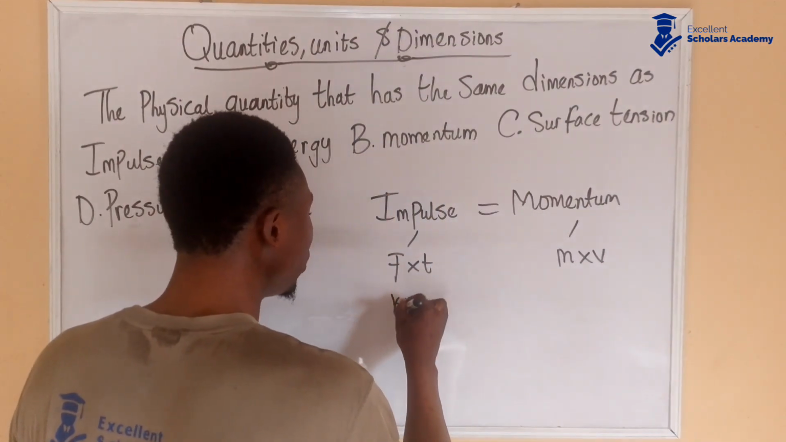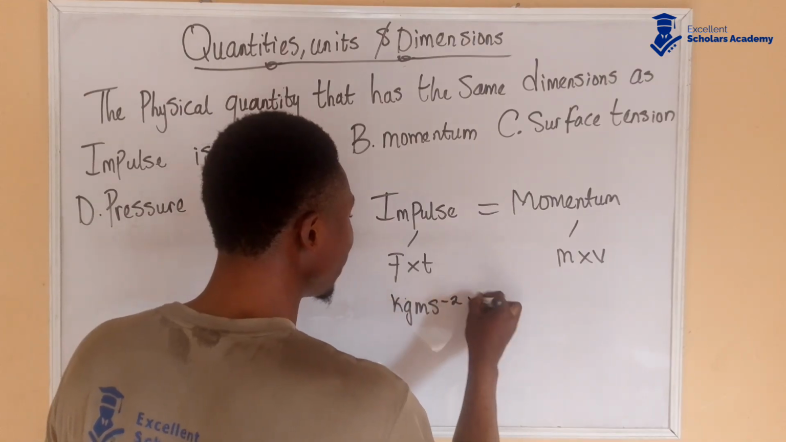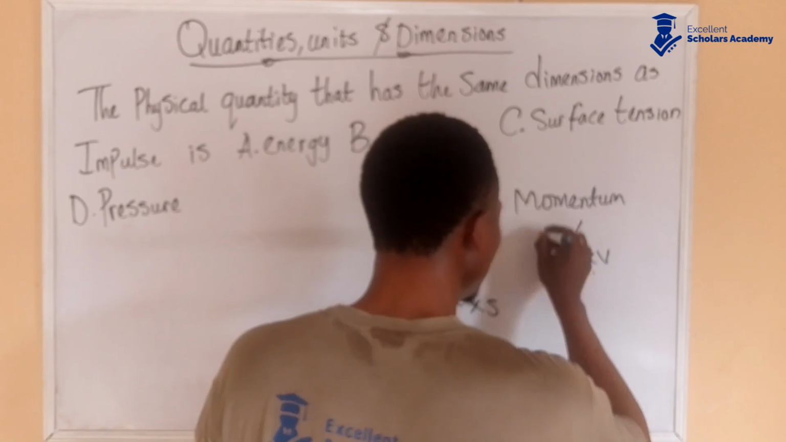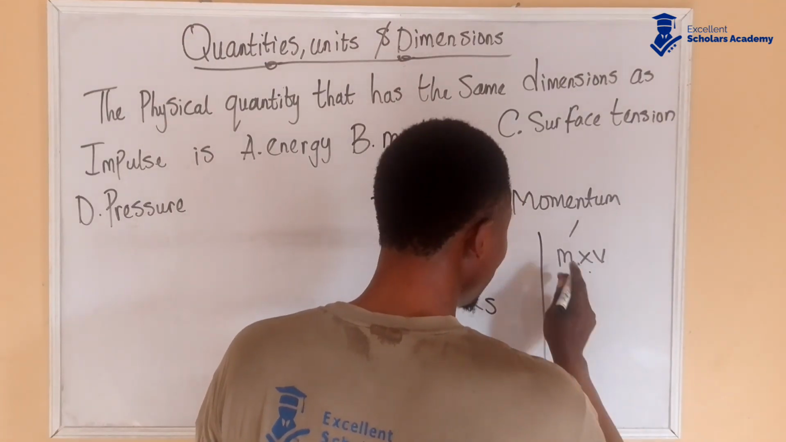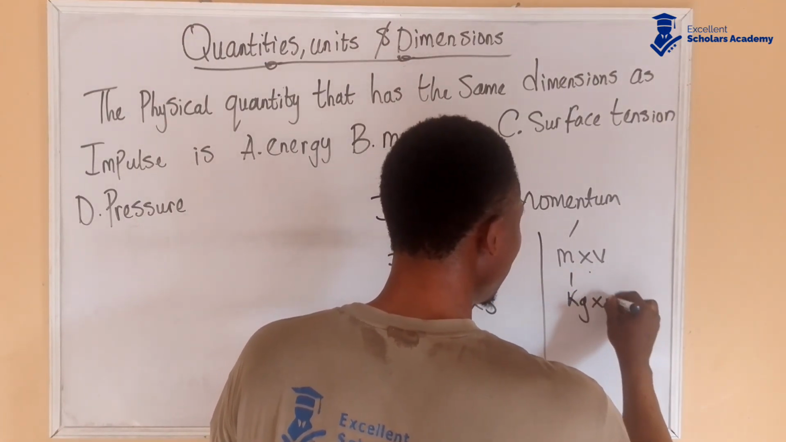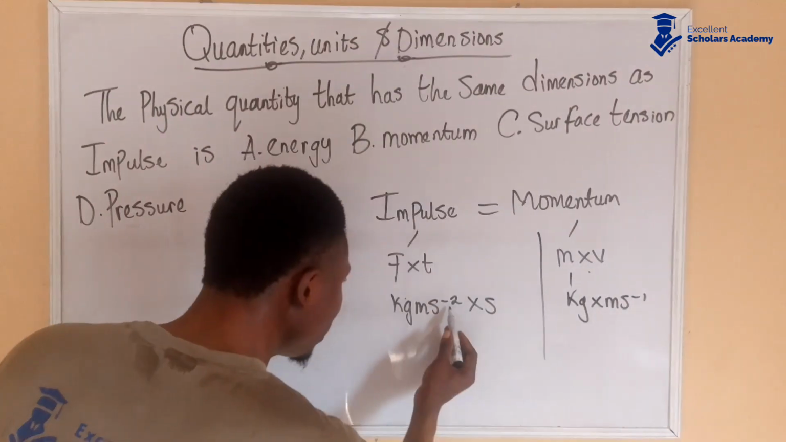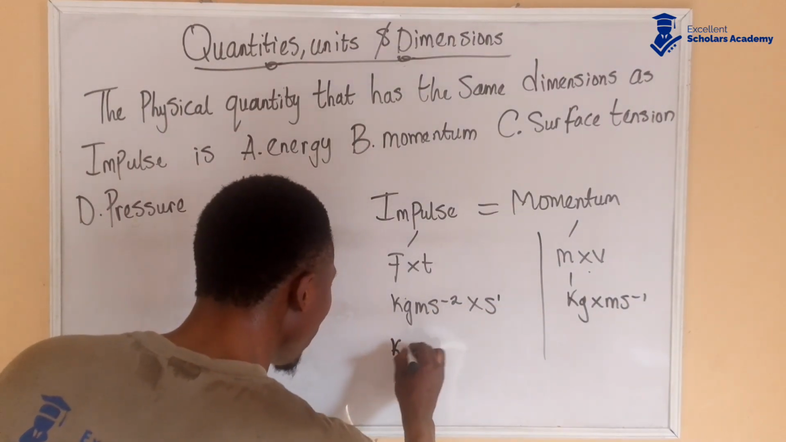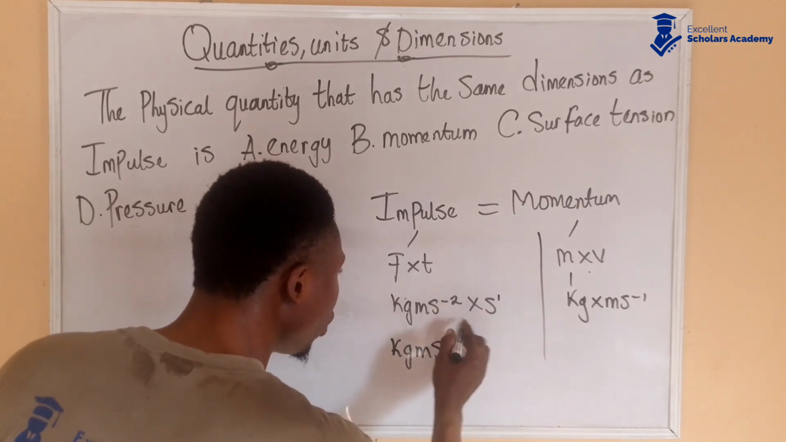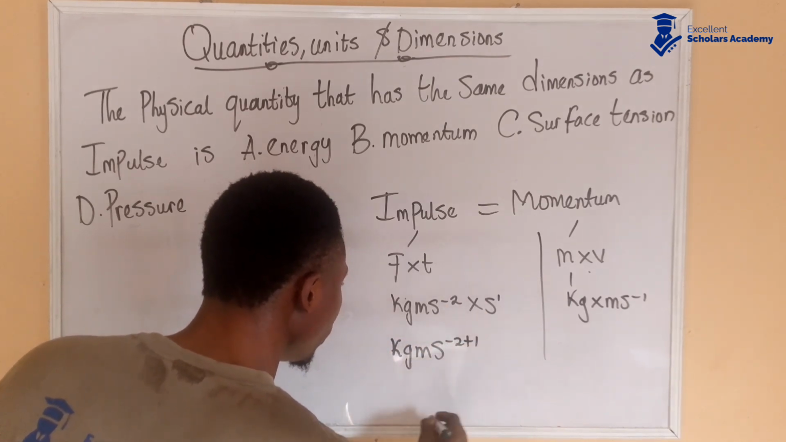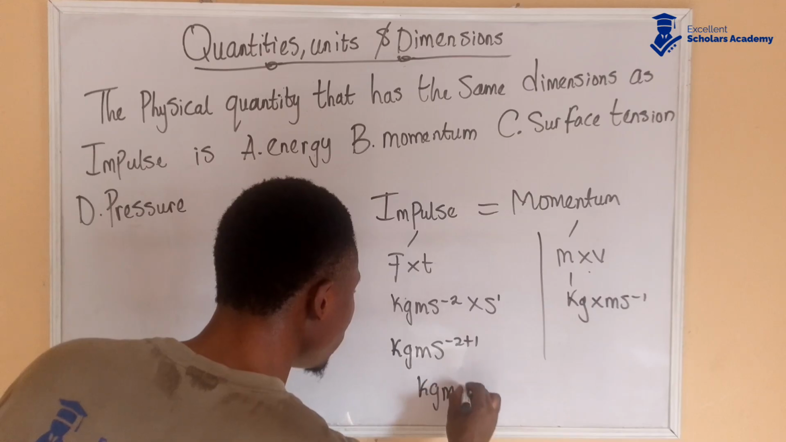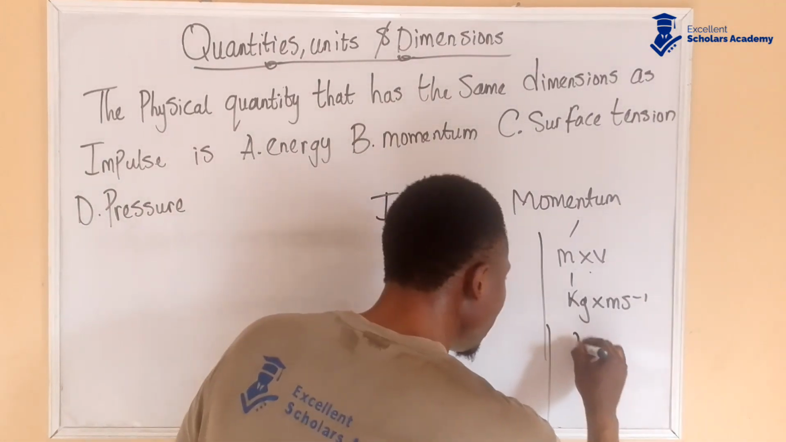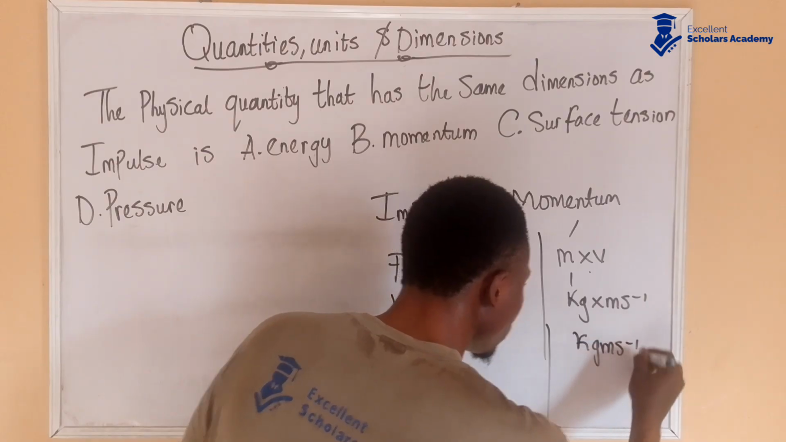Force is measured in kilogram meter per second squared, times time, which is measured in seconds. And then this is mass times velocity. That's kg m s to the power of minus 1. Now this is s to the power of minus 2, this is s to the power of 1. So when they come together, we have kg m s to the power of, applying the law of indices, minus 2 plus 1. That gives us minus 1. Now this is kg m s to the power of minus 1 also.